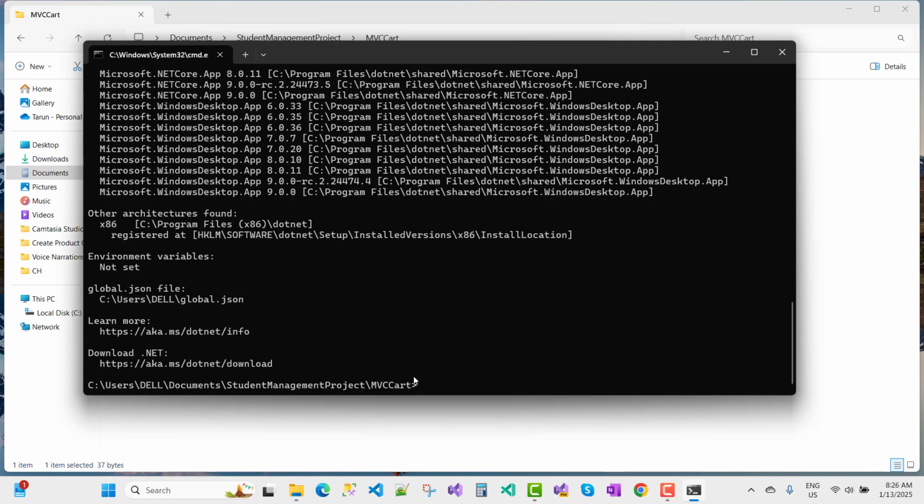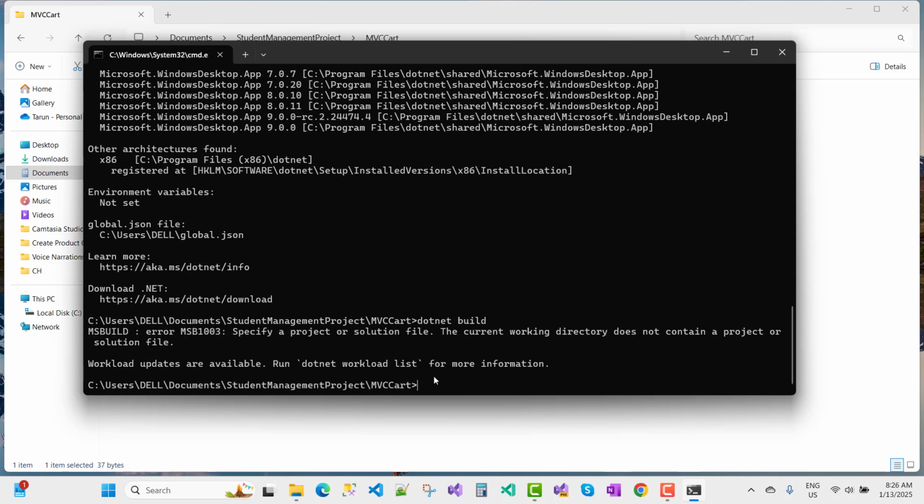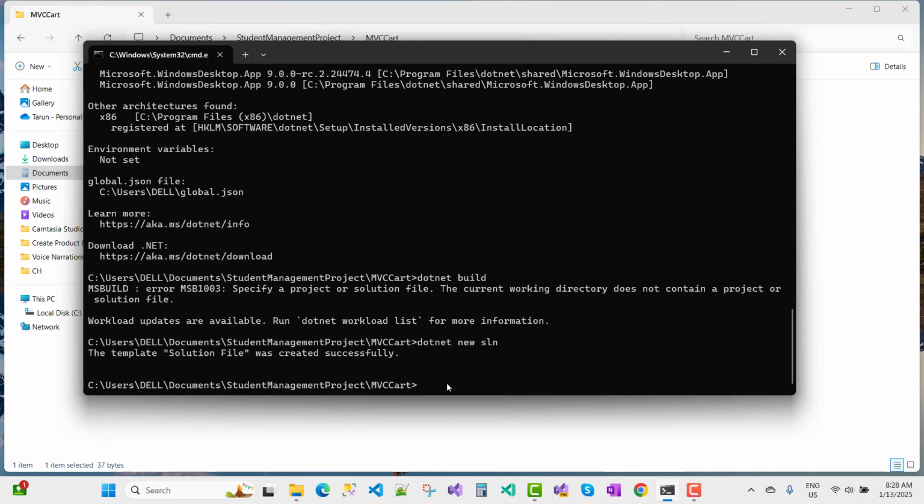And here you can use the dotnet build command. After the dotnet build command, error: specify a project or solution file. The current working directory does not contain a project or solution file. So the dotnet build command does not run here. First of all, create a dotnet new sln file, and after that I run the dotnet build command.